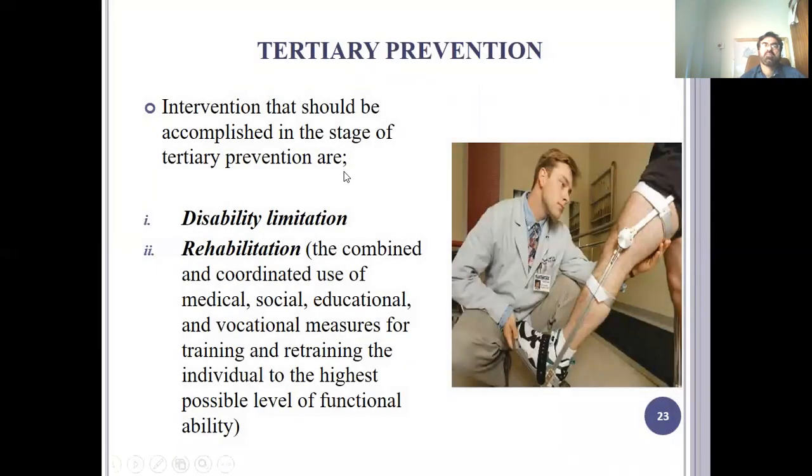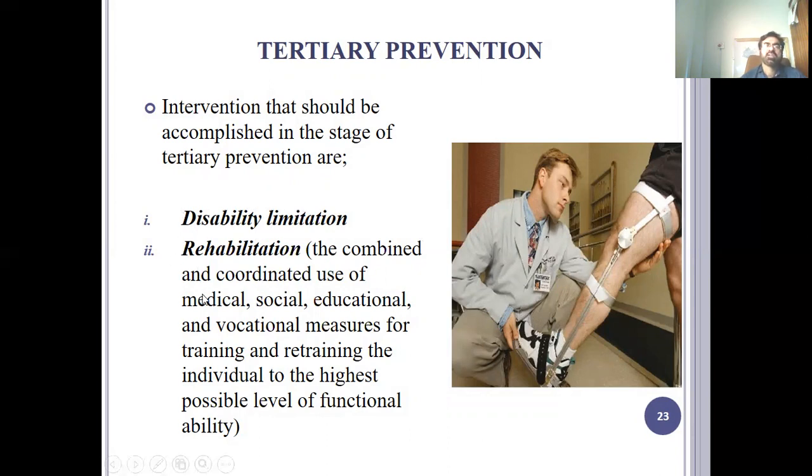Interventions that should be accomplished in the stage of tertiary prevention include disability limitation. This is one of the examples. If a person gets damage or amputation, then that person is disabled, but you have to limit the disability through the adaptation or introduction of certain kinds of instruments, for example, artificial legs and so on.